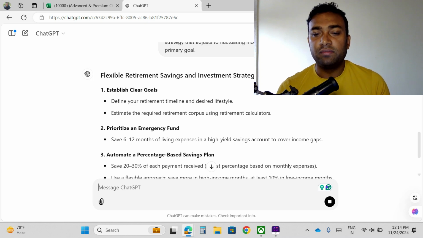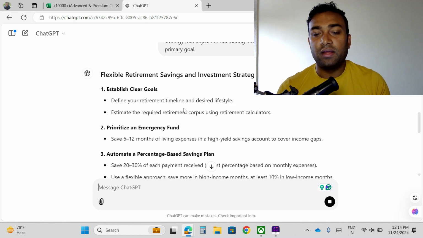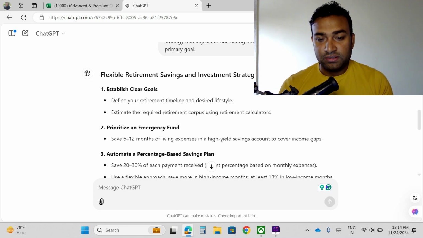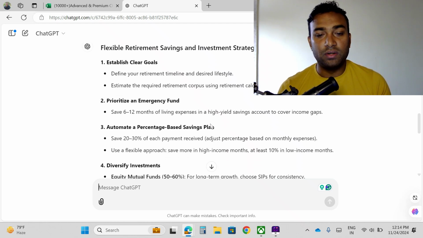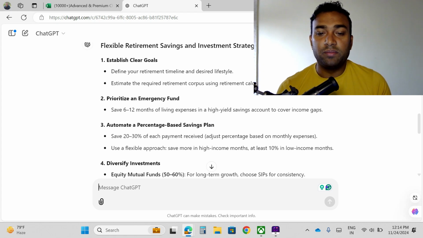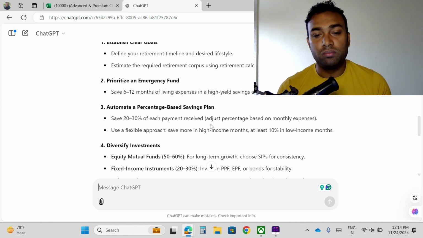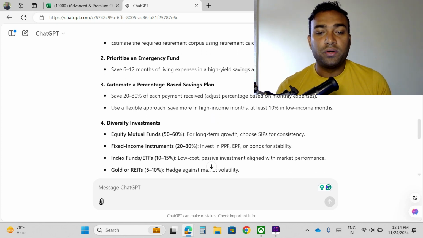a flexible retirement savings and investment strategy for a freelancer. Establish career goals. Okay, define your retirement timeline and desired lifestyle. Estimate the required retirement corpus using retirement calculators. Okay, prioritize an emergency fund. Save 6 to 12 months of living expenses in a high-yield savings account to cover income gaps. Okay, automate a percentage-based saving plan.